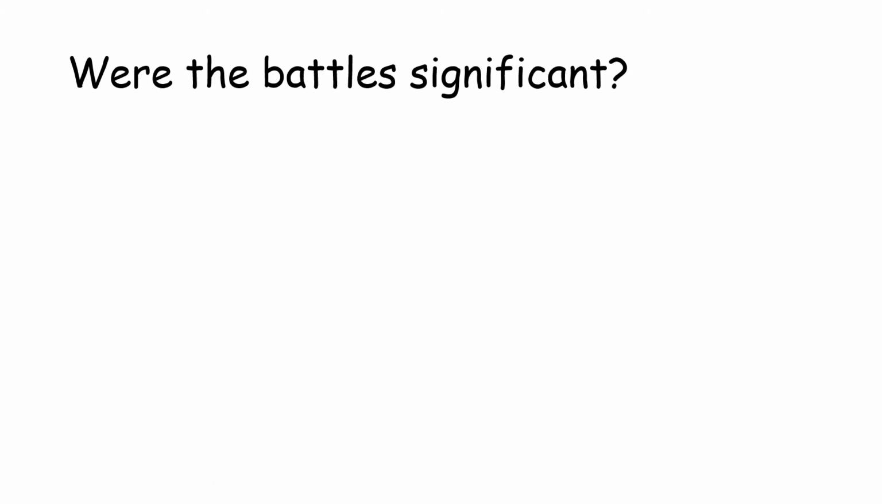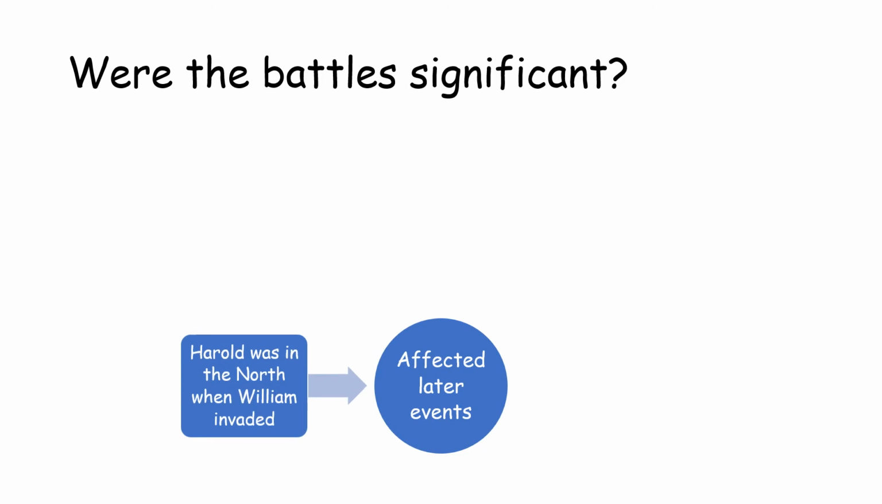Okay, the last main thing to think about is the significance of the battles, the importance of the battles. So let's look at this first of all. One argument is that these 2 battles, the Battle of Fulford and Stamford Bridge, really made a difference to events that happened afterwards, particularly the Battle of Hastings. For example, we can say that they made a massive difference because these battles meant that Harold was in the north when William invaded. It also meant that many Saxons had died, so there weren't so many people there to fight William when he came.